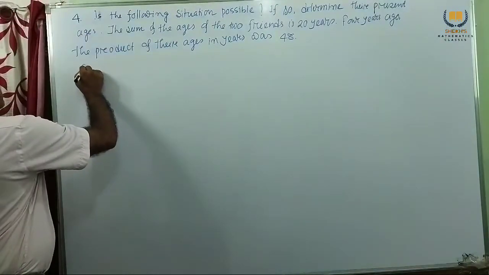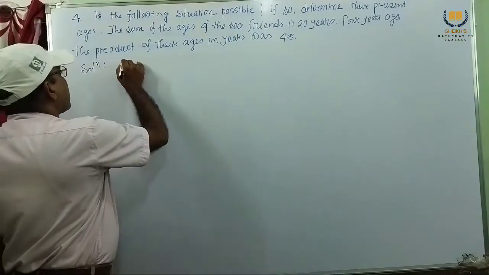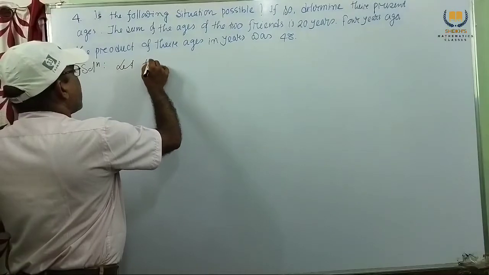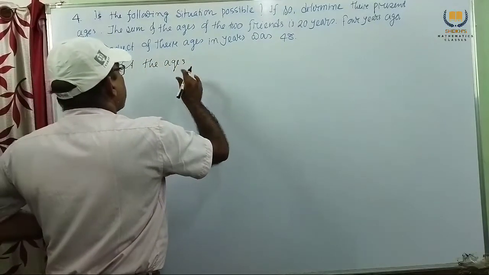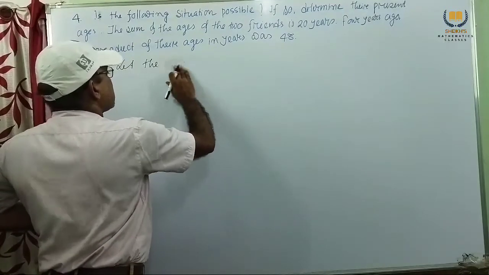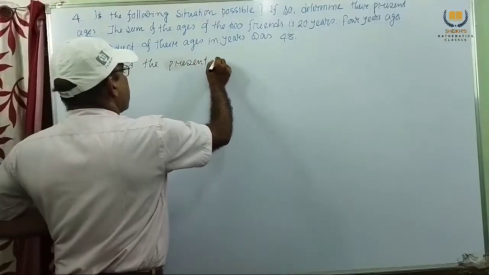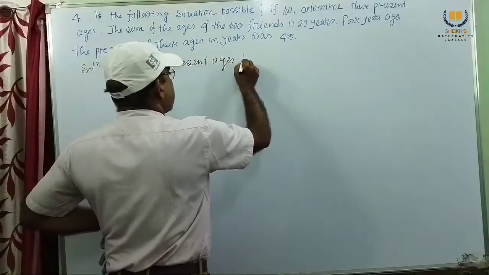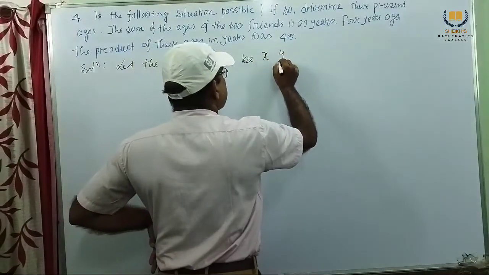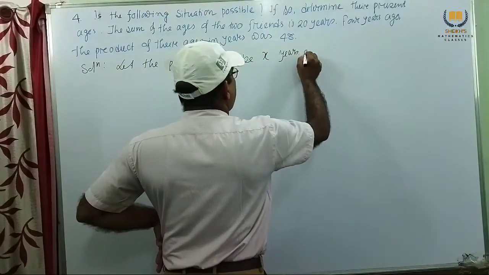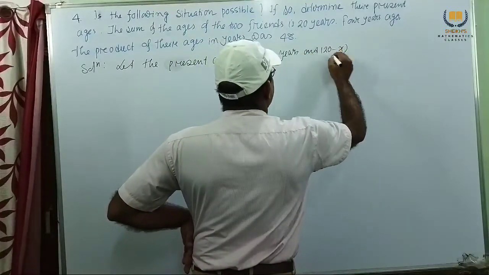So, solution is that let their present ages be x years and 20 minus x years.